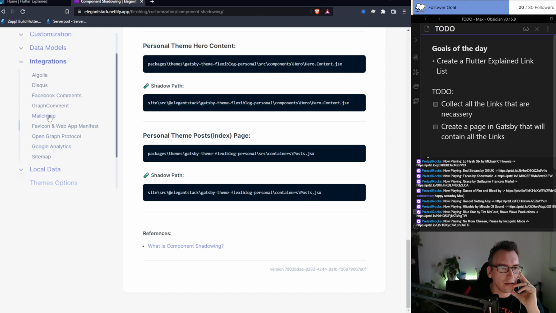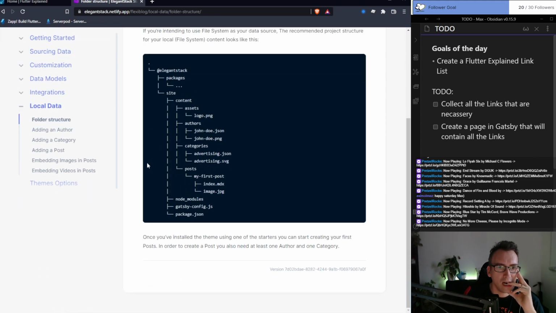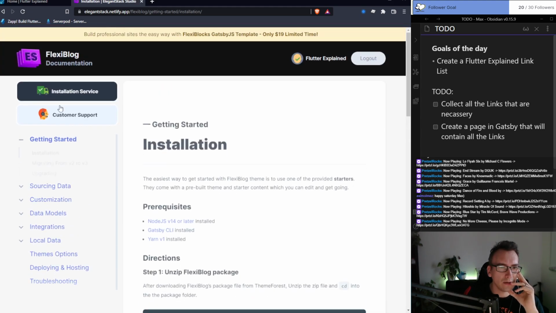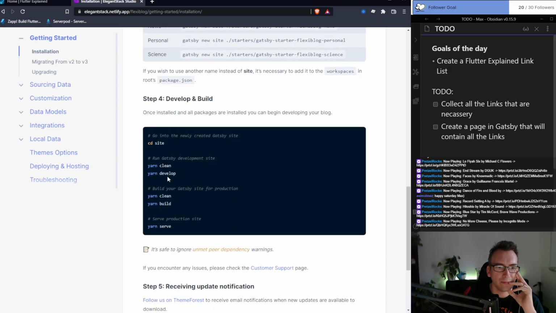So Google Analytics, Open Graph Protocol. Folder structure, adding an author. Content, assets, author, categories, post. Yeah, but this is when it comes from local, so probably we don't have so many possibilities there.